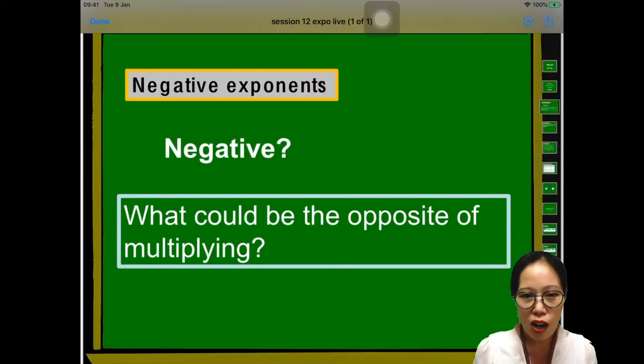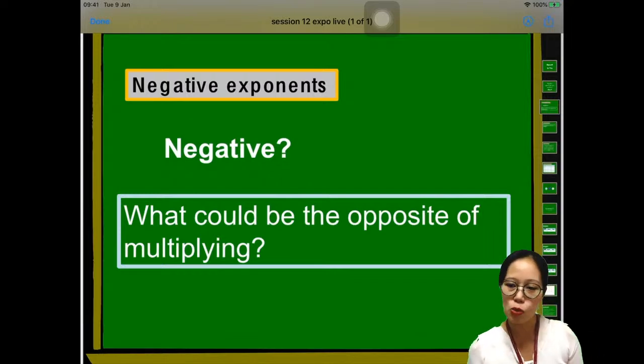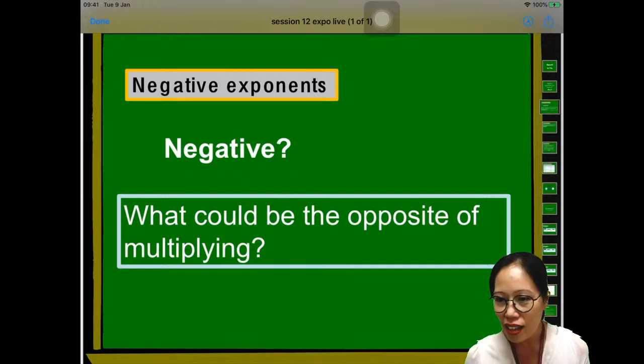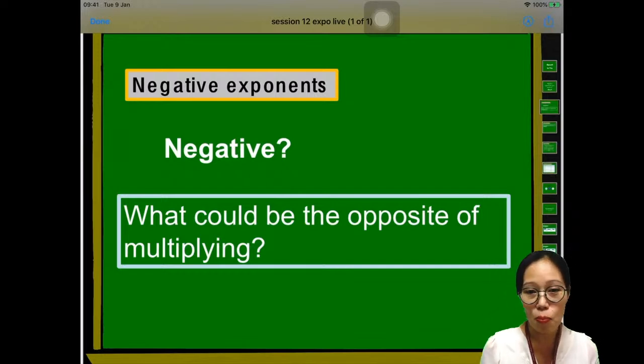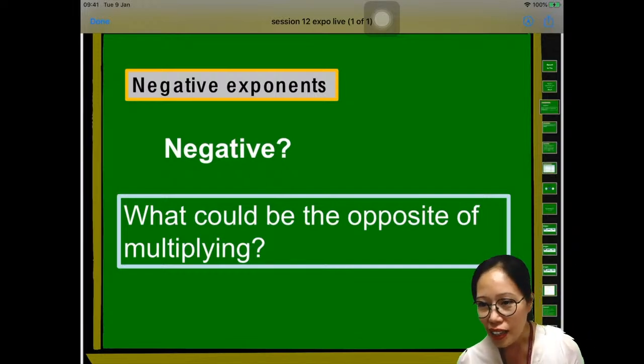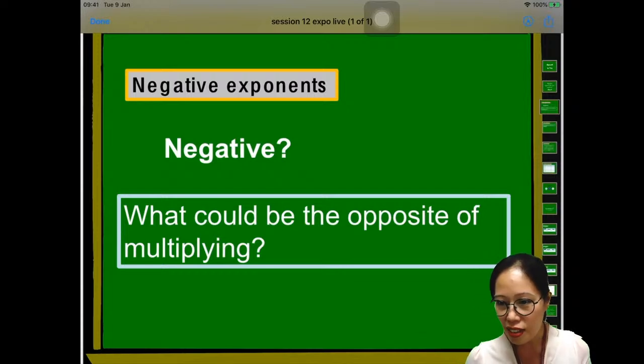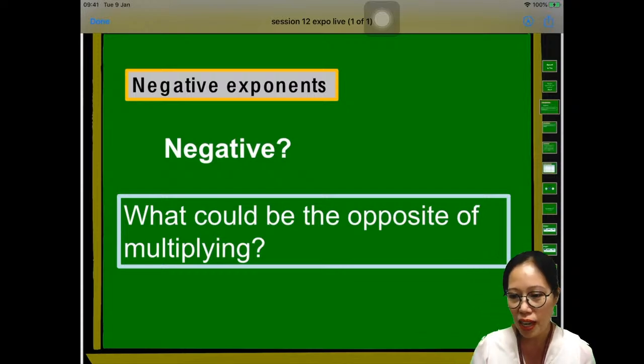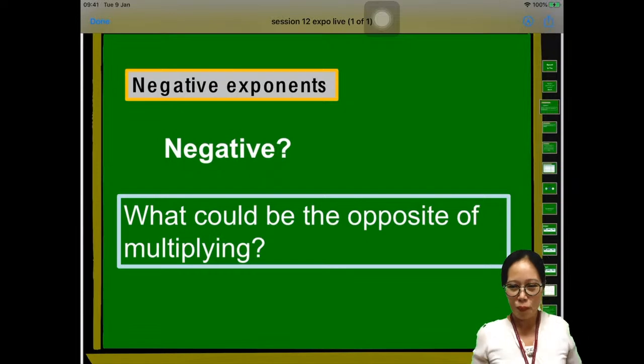Of course, the opposite of adding is subtracting, right? The opposite of subtracting is adding. What about the opposite of multiplying? I cannot see any answers yet. Maybe after 22 seconds.